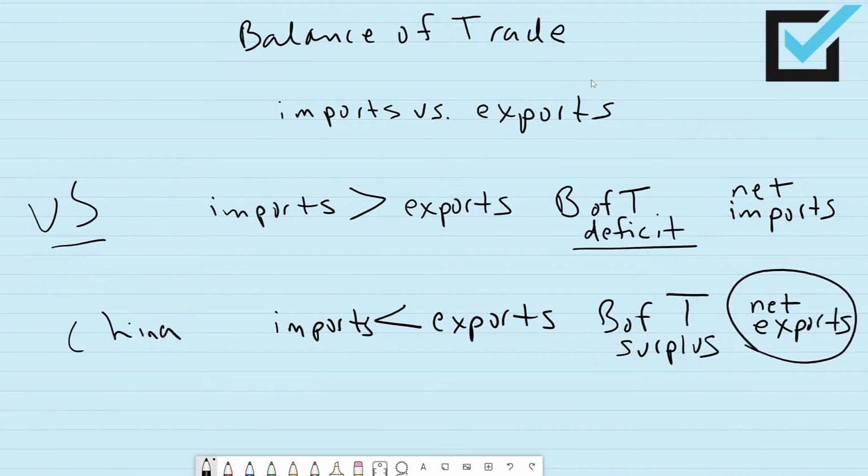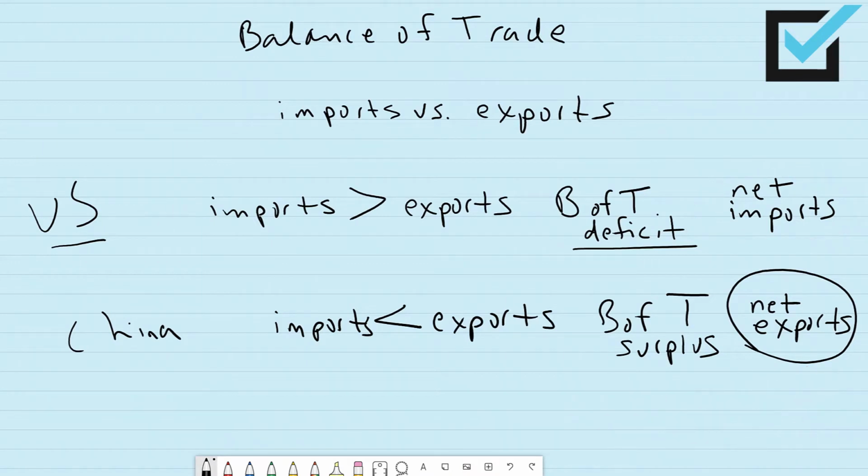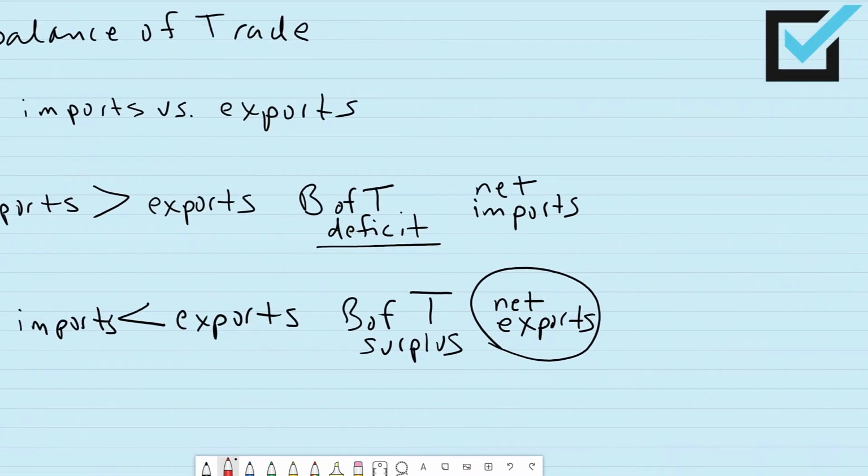So a country that has a surplus in their balance of trade, that amount is added to that country's gross domestic product. But we don't have that. We have net imports. So with a country like the United States, where we have net imports, our net imports decrease our GDP. When a country has net exports like China does, that will increase the country's GDP.